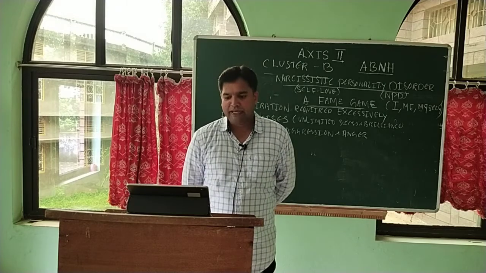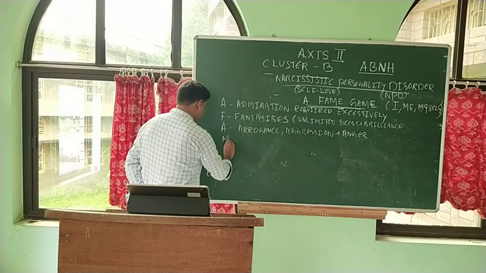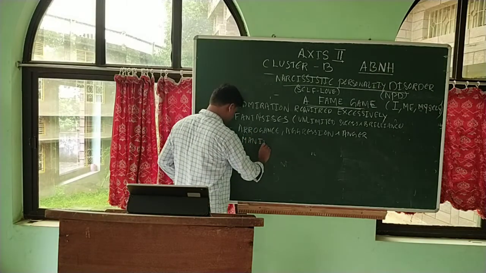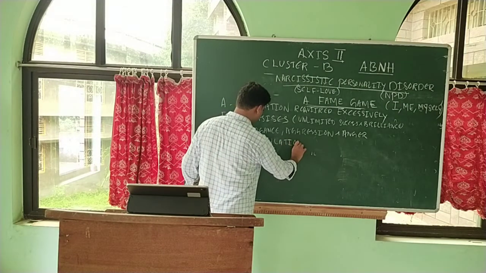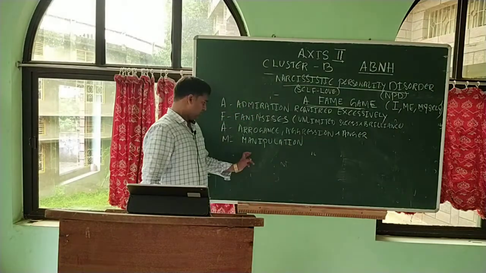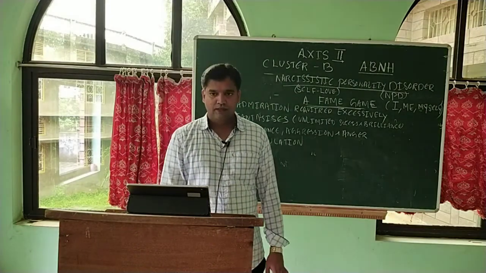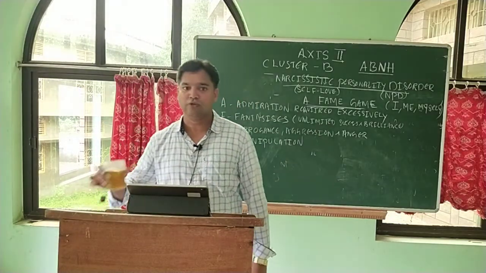And they are also manipulative people. M stands for manipulation, exploitation. They will make use of everybody for themselves. It's called use and throw behavior.